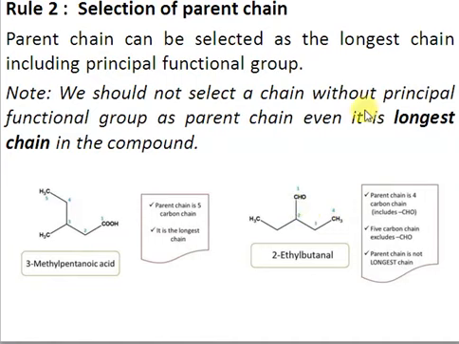So when you have to name this structure, you can see 1, 2, 3, 4. You have to start numbering from the side of the principal functional group. So this is a 4 carbon chain, so that's butane, and since that's an aldehyde, we have to replace the E with al. Just see, we are not using the word formyl, or the word oxo, because this is our principal functional group. Whenever the group is the principal functional group, we have to use the suffix. We should not use the prefix, right? And there we have an ethyl group attached to the 2nd carbon, so the name will be 2-ethyl butanal.